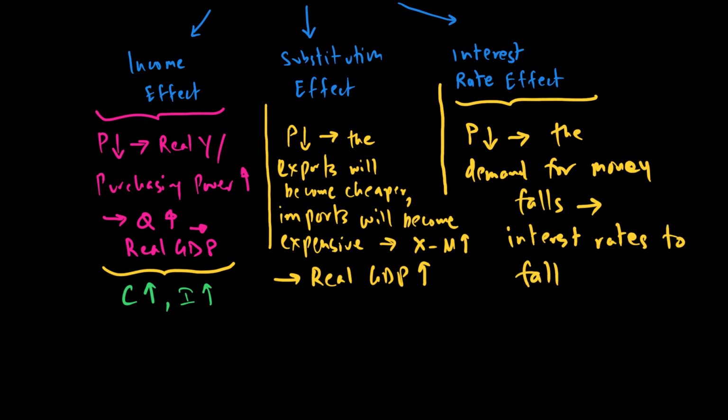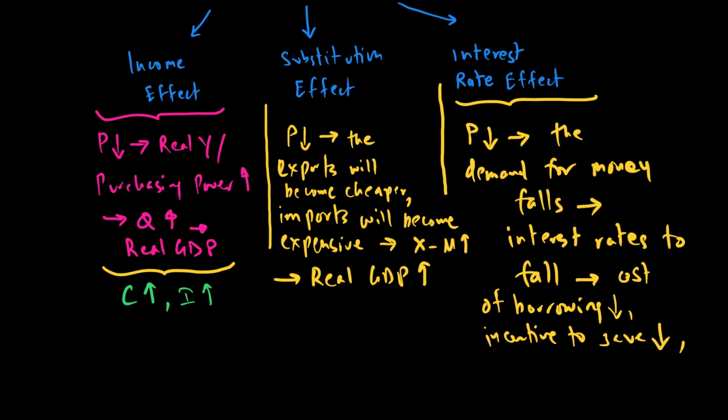Why would interest rate fall? The answer is basically, interest rate is what we call the opportunity cost of a loan. If people are not lending too much, then interest rate falls, because interest rate is like a price of loans. When the interest rate falls, two things happen. The cost of borrowing will go down, and the incentive for people to save will also go down.